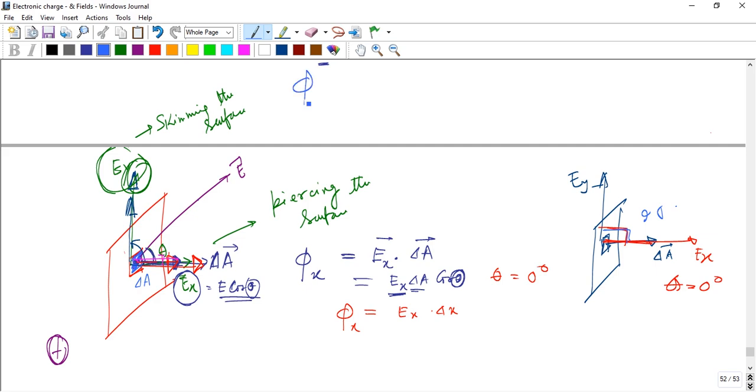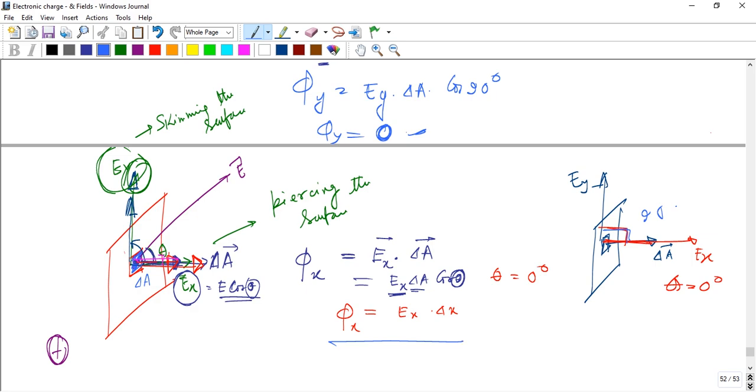So phi y is Ey delta A cos 90, which becomes 0. So phi y equals 0 and phi x has some value.